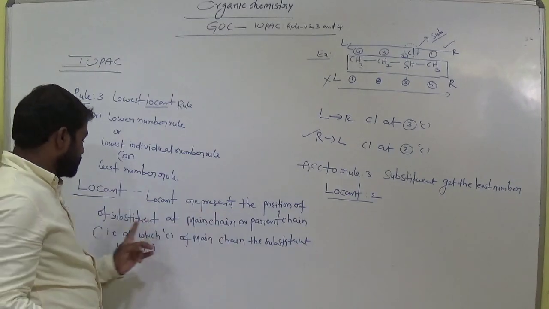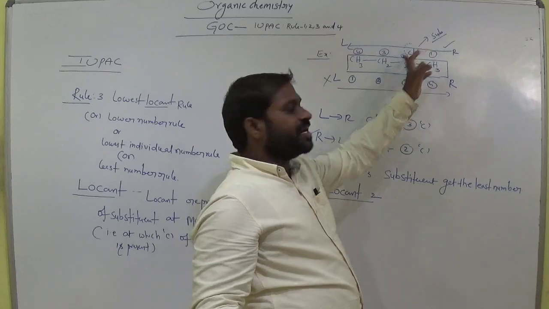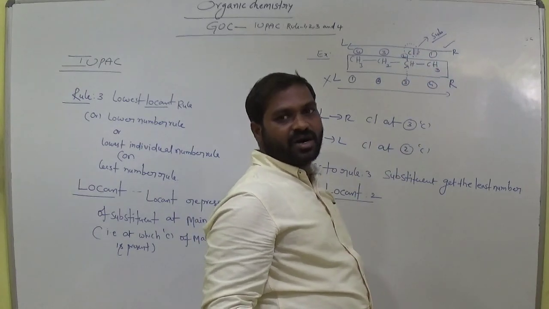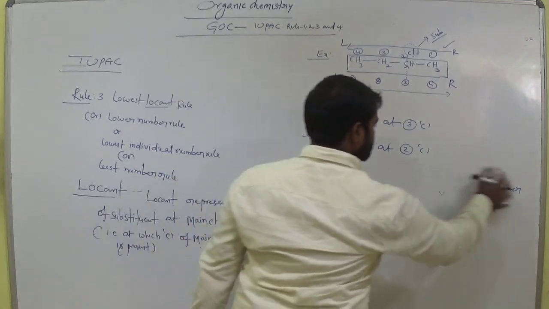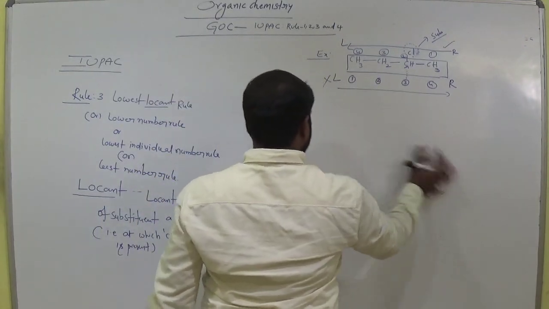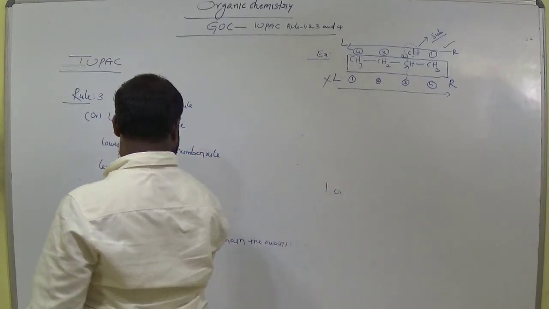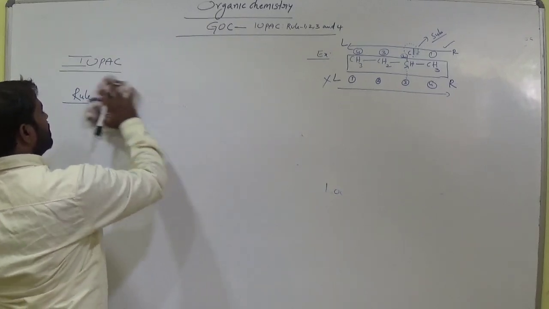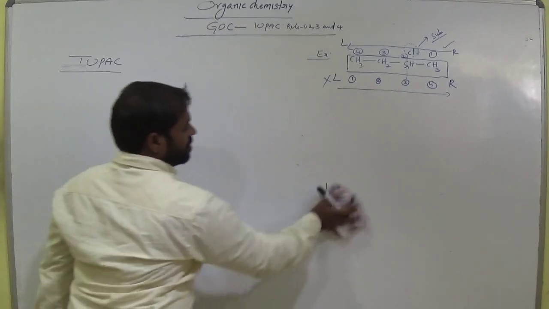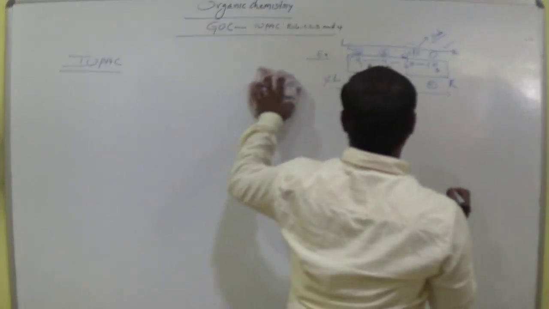Locant represents the position of the substituent on the main chain. Now what is the position of this substituent on this main chain? Second, and on second carbon it is present. Okay, remember that. I will give the exact definition for this. Locant means where the substituent is present; that represents the locant number. So let us take one more example here, friends.